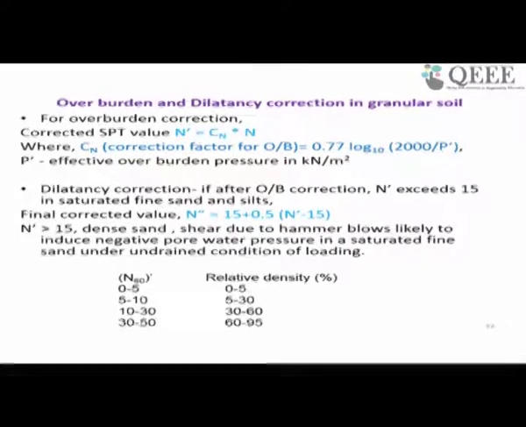For dilatancy correction, if N dash exceeds 15 in saturated fine sand and silts, we have to go for dilatancy correction.